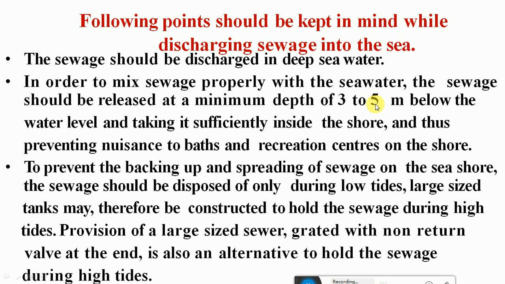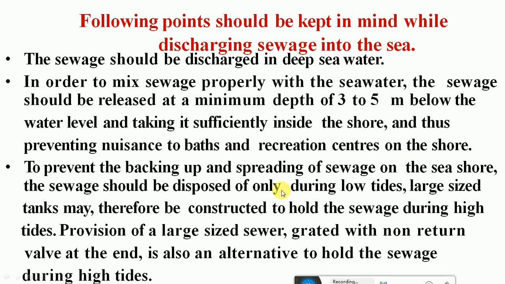That means our outfall sewer which is discharging wastewater into the ocean should be kept at a minimum depth of 3 to 5 meters below the water level, and taken sufficiently inside from the shore. We should not discharge it immediately along the coastline, and we should take it a sufficient length into the depth of the ocean. Also, this prevents nuisance to bathing and recreation centers on the shore.